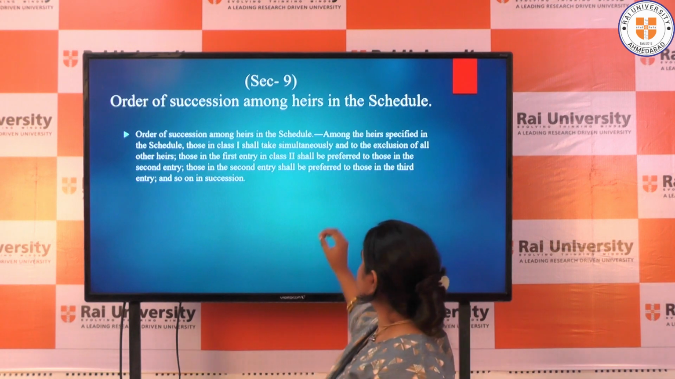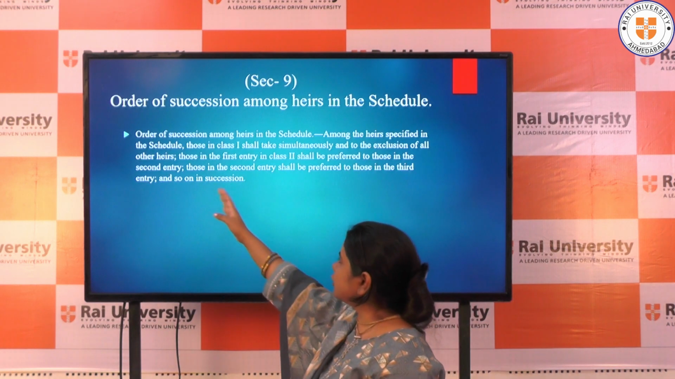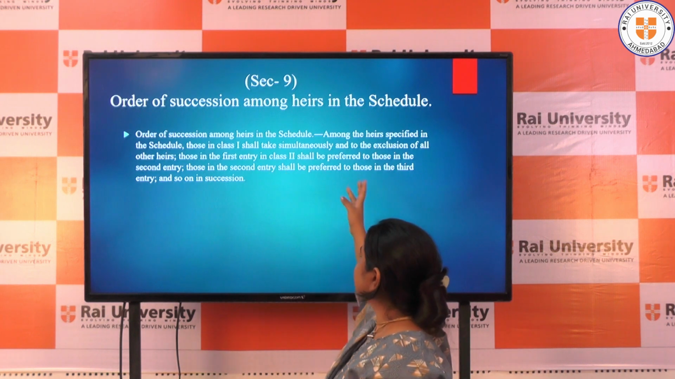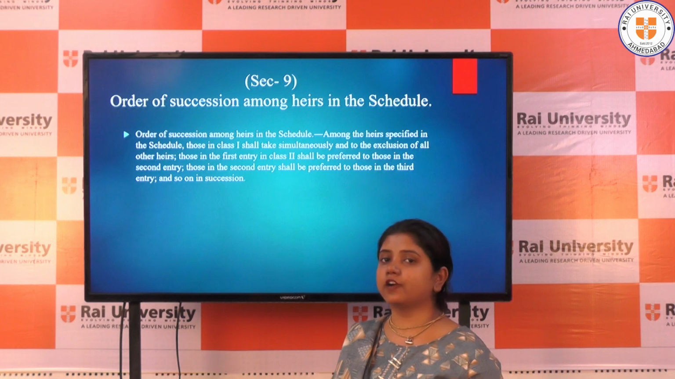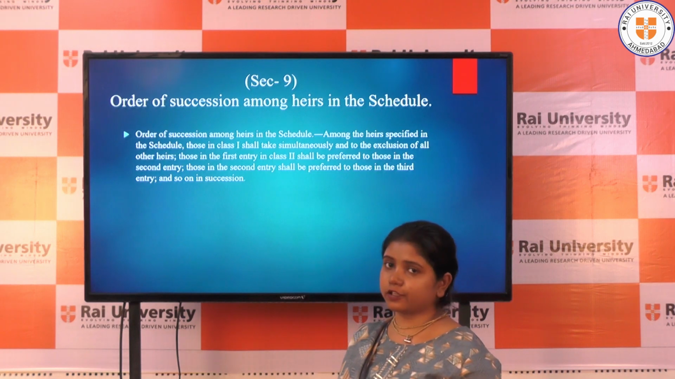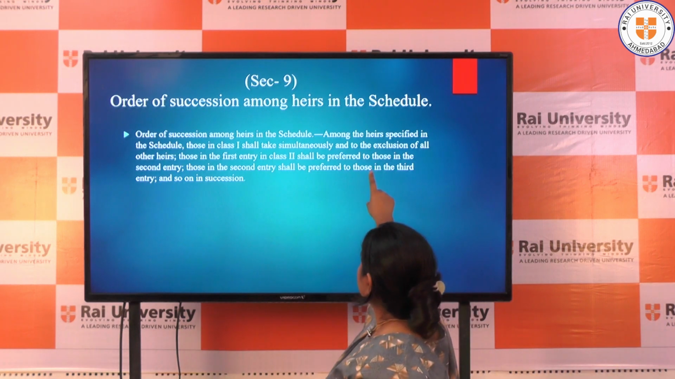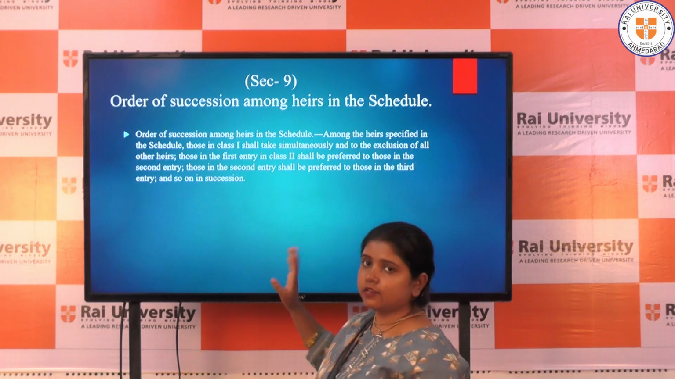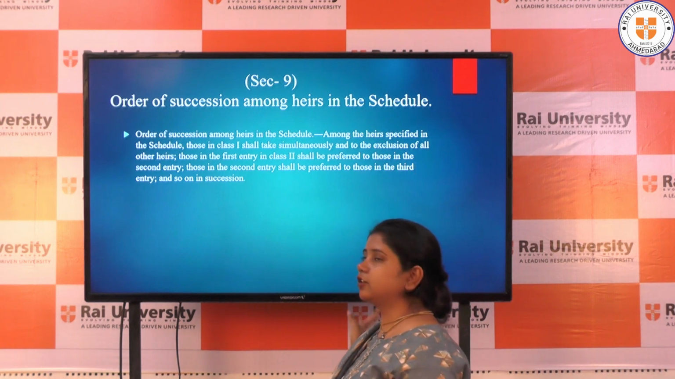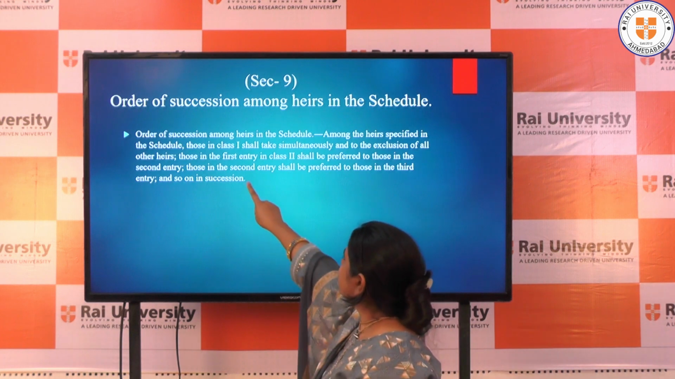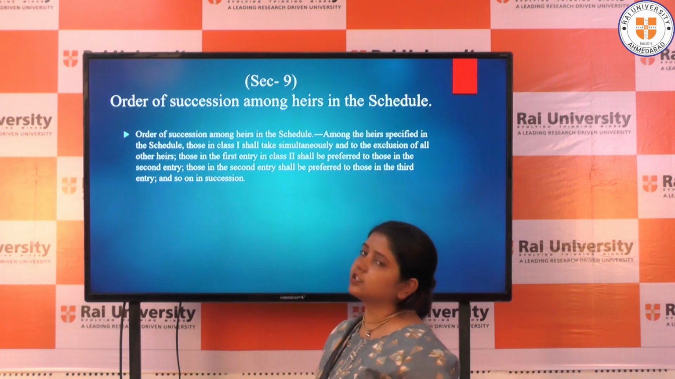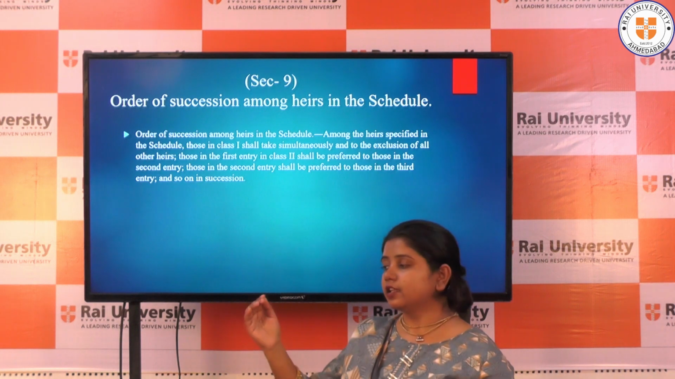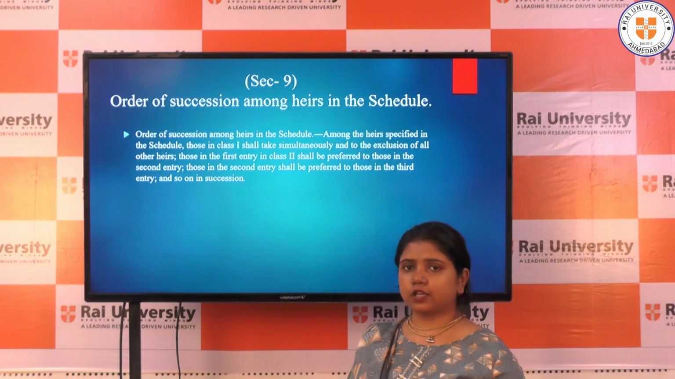In this section, you can see that among the heirs specified in the schedule, those in Class 1 shall take simultaneously. So the property will be divided in shares simultaneously among everyone who belongs to the Class 1 heirs, to the exclusion of all other heirs, so the agnates or cognates will be excluded. If there is no one in Class 1, then the property will pass on to Class 2 heirs as per Section 8 of the Hindu Succession Act.